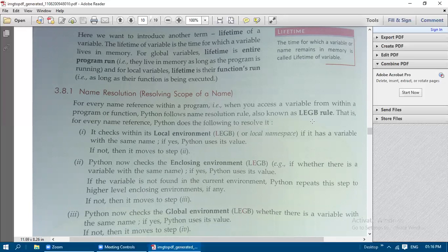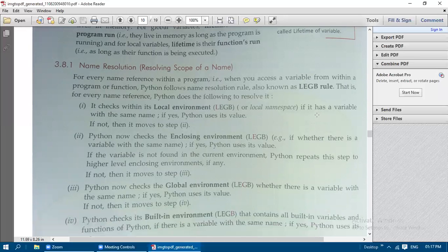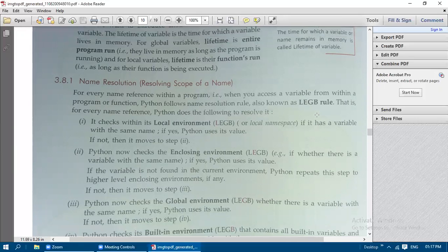LEGB rule. L for local environment, E for enclosing environment, G for global environment, and B for built-in environment. These environments are going to be referred to when a variable is called in a program. Python needs to get the value of that variable when it is going to be used in a calculation.